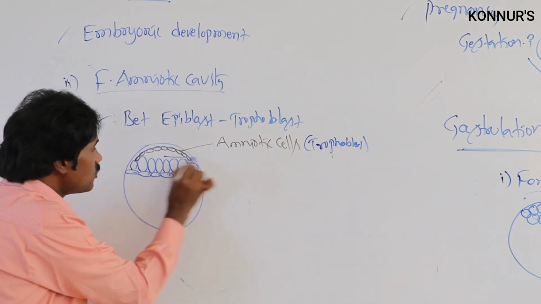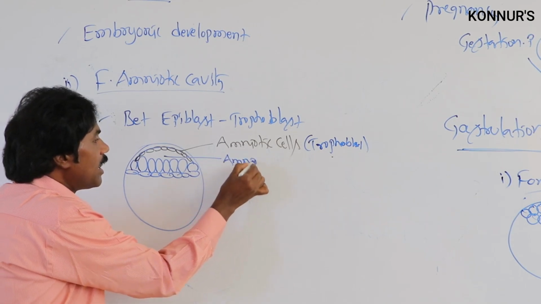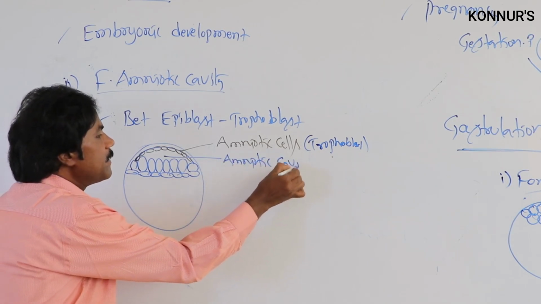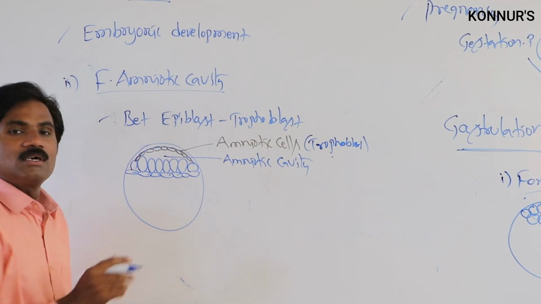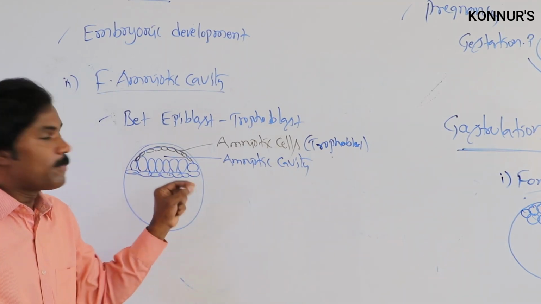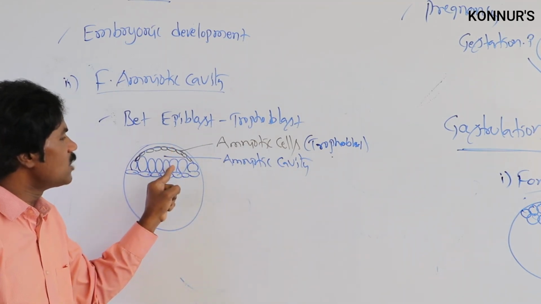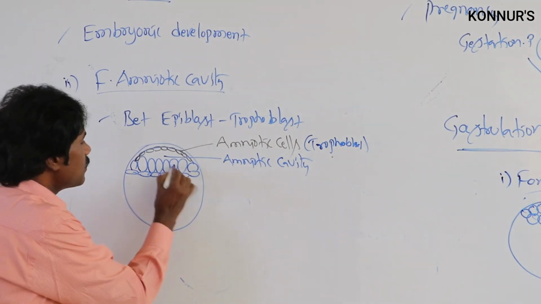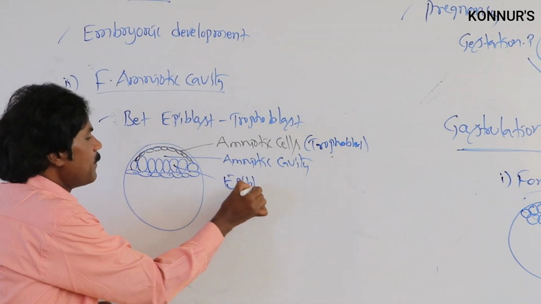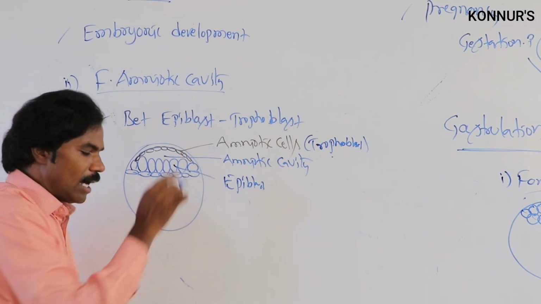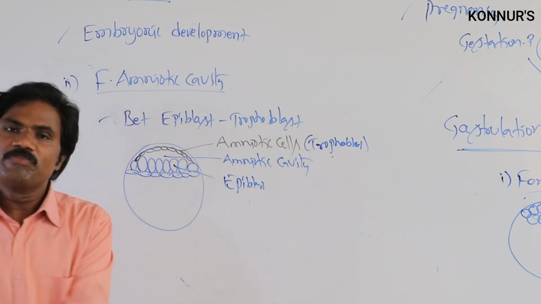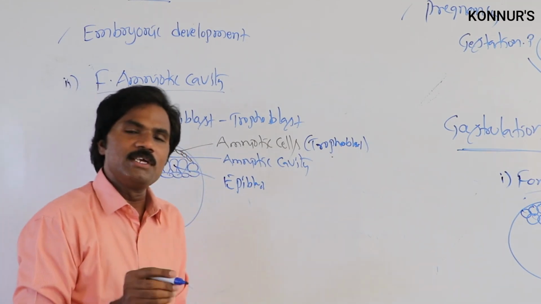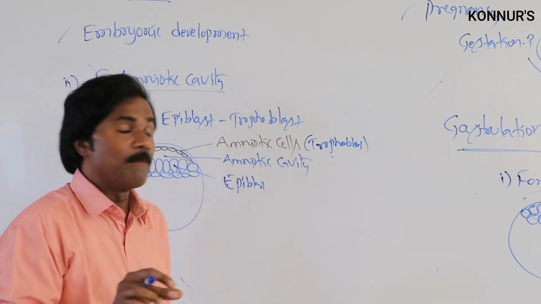The space in between we call the amniotic cavity. It is present between the amniotic cells and the epiblast cells. The amniotic cavity is filled with amniotic fluid.